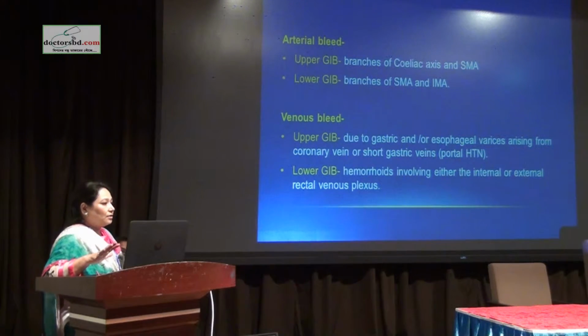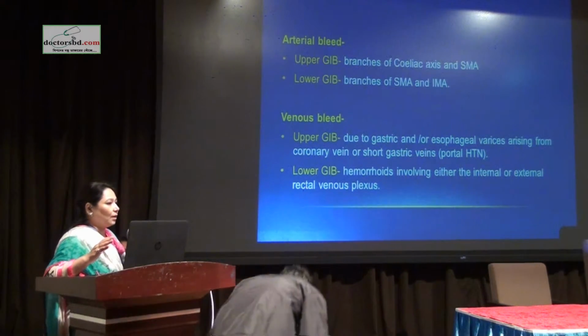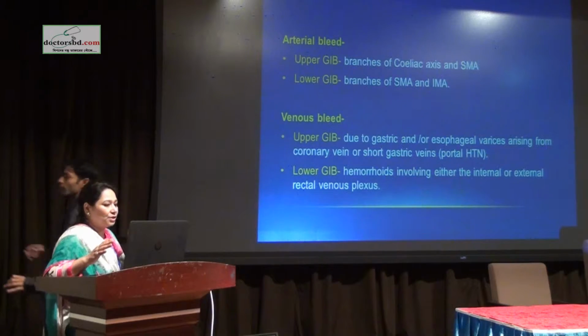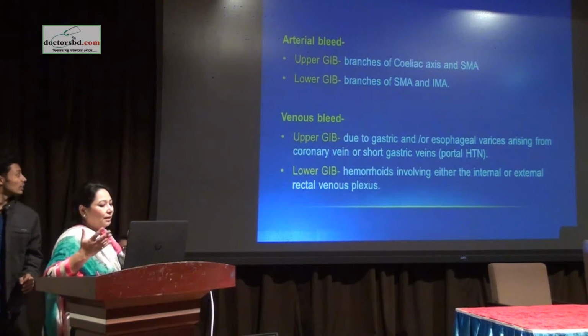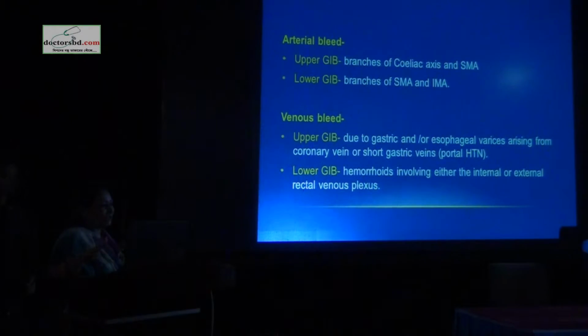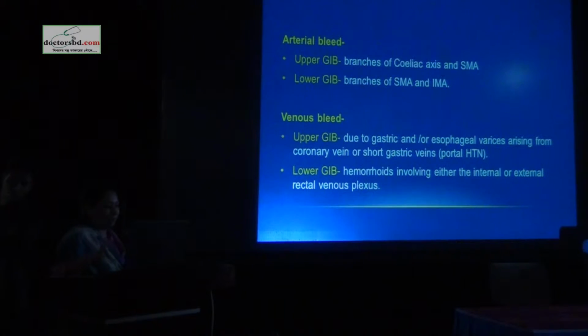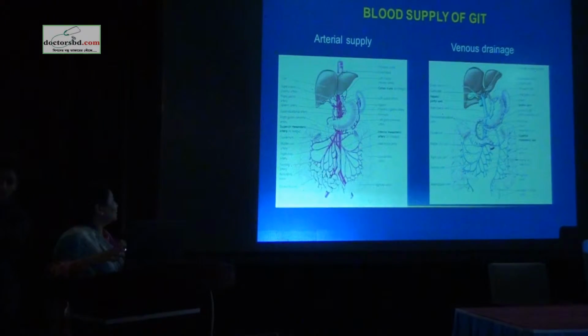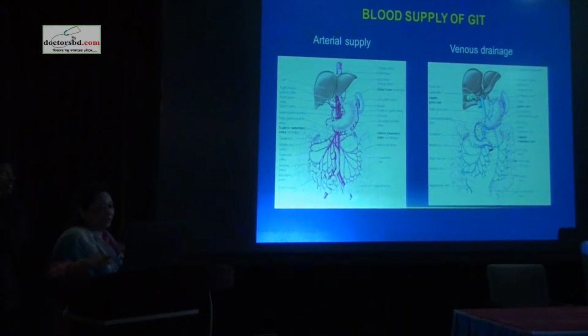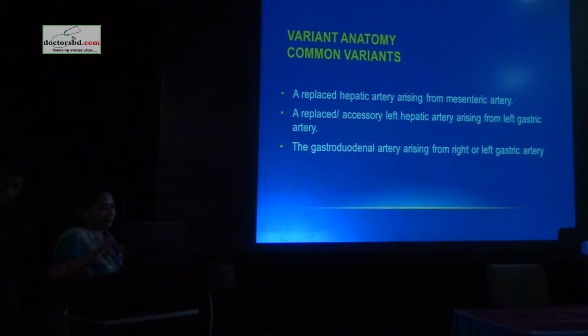I'm not going to go into detail of the arterial and venous supply of the upper and lower GI tract. Usually in upper GI bleed the bleeding source is the branches of the celiac axis or SMA, and in lower GI bleed usually the branches of the SMA and IMA. This is just to recollect the arterial and venous supply of the GIT. We also have to remember that there may be anatomical variations in the blood supply. So while reporting, we have to be very careful of what artery we are talking about.